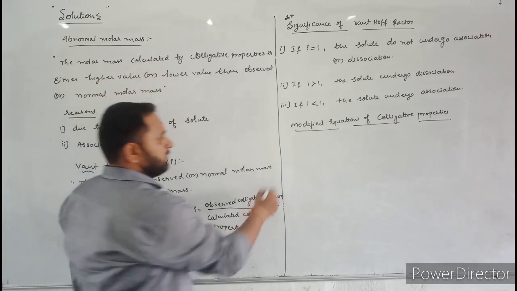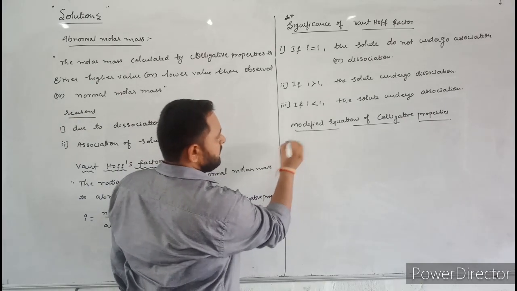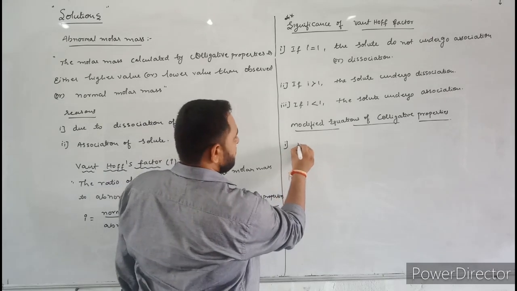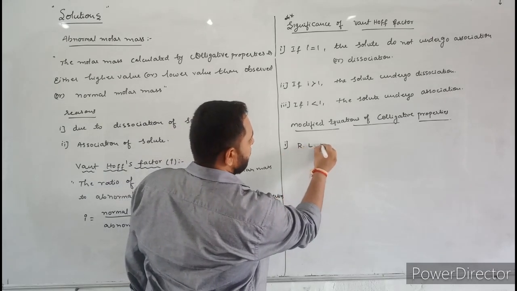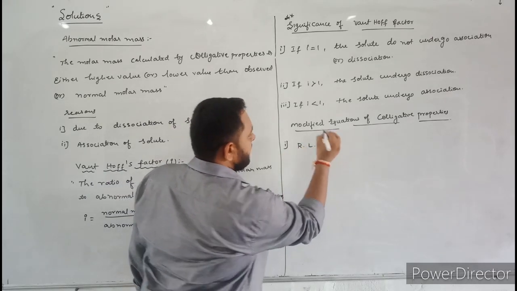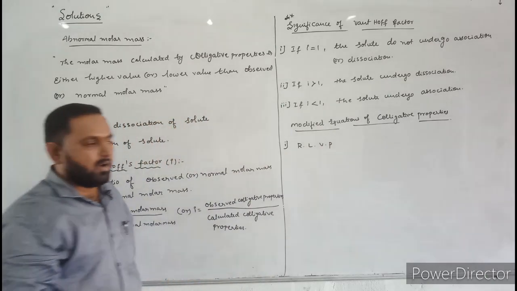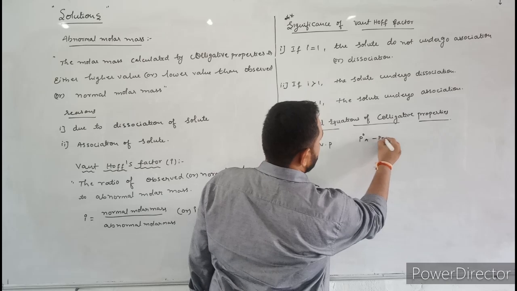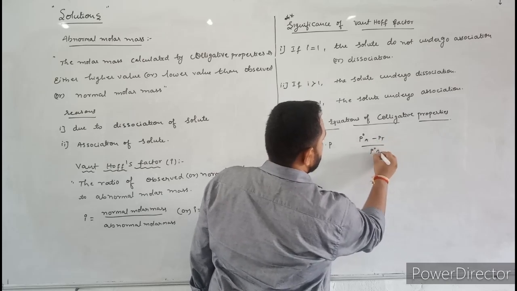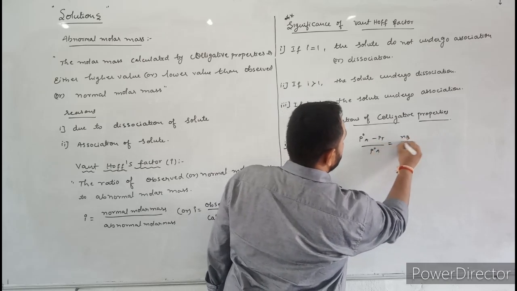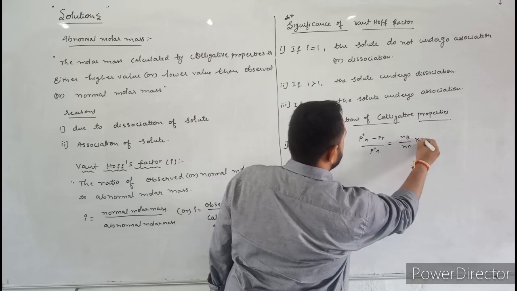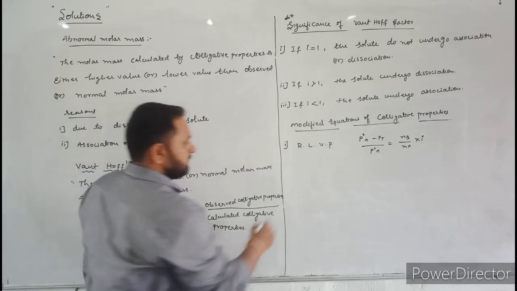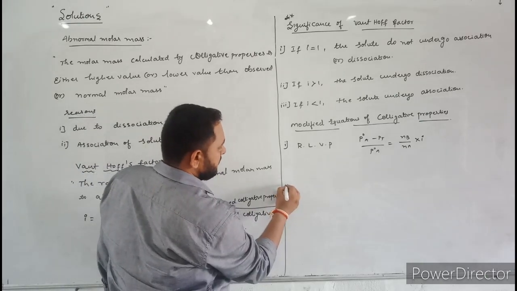Here I will write the modified equations. The first one, relative lowering of vapor pressure: P naught A minus P divided by P naught A is equal to NB divided by NA into i. Just we have to introduce i, the Van 't Hoff factor, in all colligative property equations.